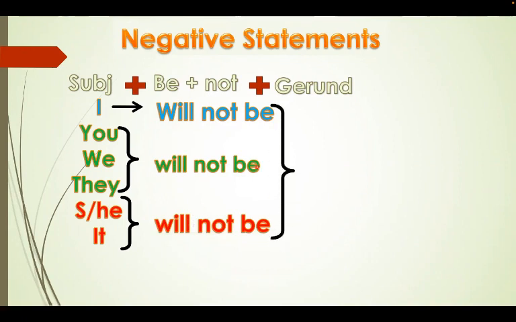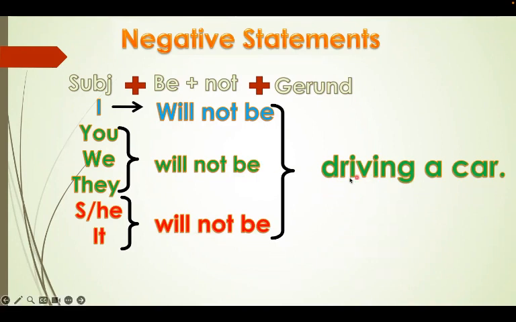Then we add the verb and the ing. Okay. I will not be driving a car. You will not be driving a car. They will not be driving a car. He will not be driving a car. She will not be driving a car.